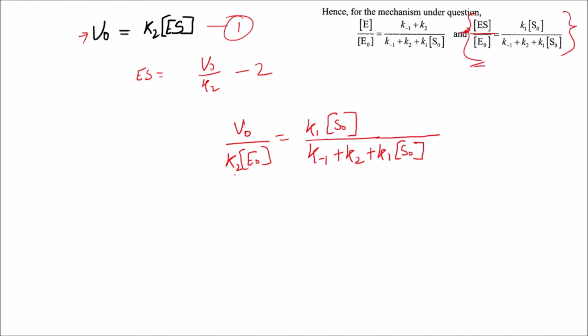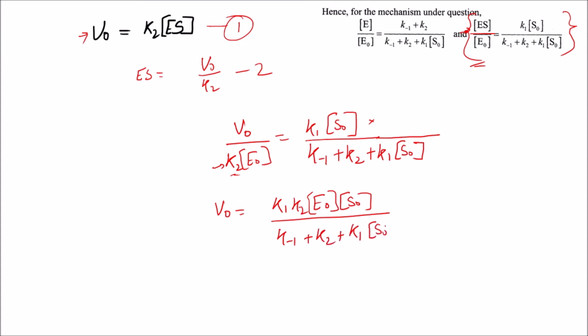Now we do the cross multiplication and take this whole term to this side. So V naught, the velocity, will be equal to K1 into K2 into E naught into S naught by K minus 1 plus K2 plus K1 into S naught.